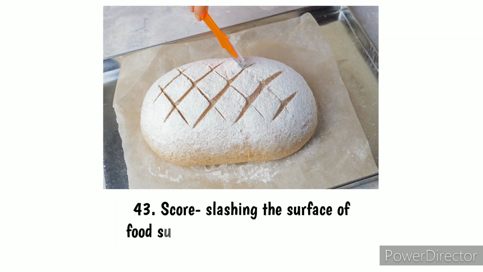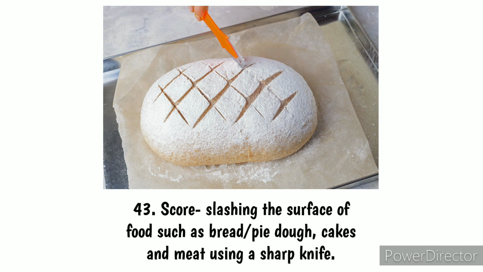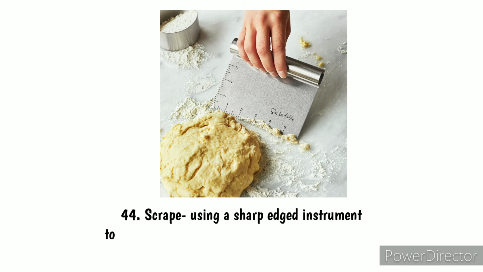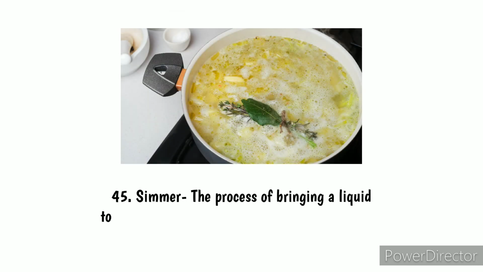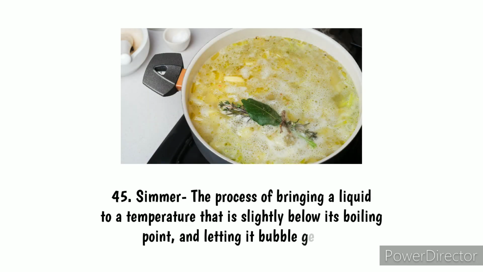43. Score, slashing the surface of food such as bread or pie dough, cakes, and meat using a sharp knife. 44. Scrape, using a sharp-edged instrument to remove something from a surface. For example, scraping bread dough from a work table. 45. Simmer, the process of bringing a liquid to a temperature that is slightly below its boiling point and letting it bubble gently.